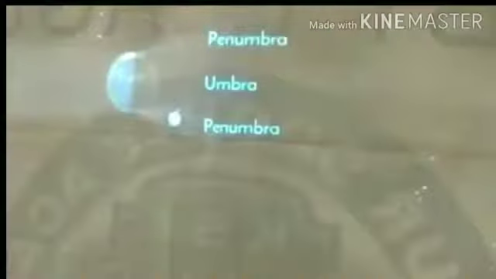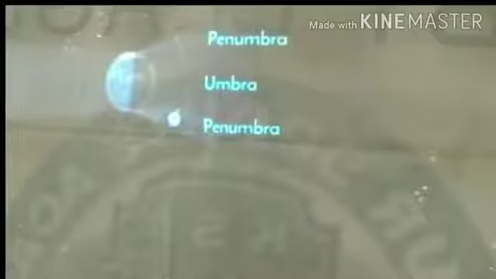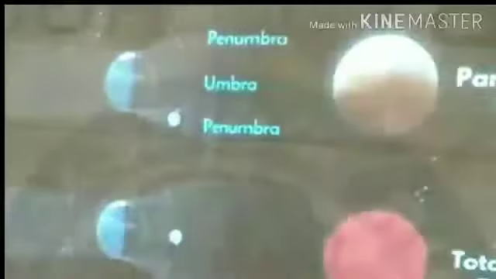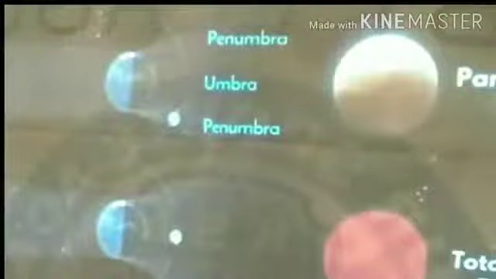Here also, as you saw in the solar eclipse, there are two regions, the penumbral region and the umbral region, right? Umbral means shadow, whereas penumbral means almost shadow, right? Here also there are two types of lunar eclipse, partial lunar eclipse and total lunar eclipse, right?